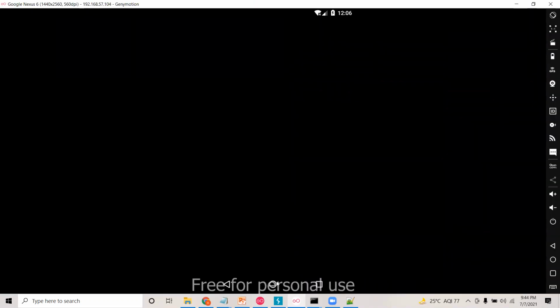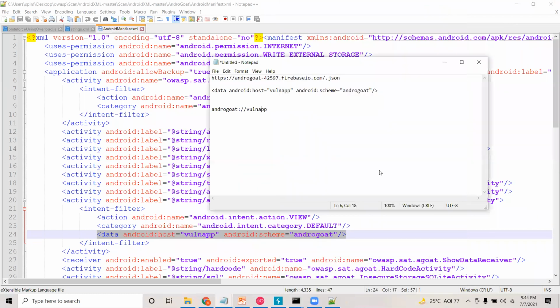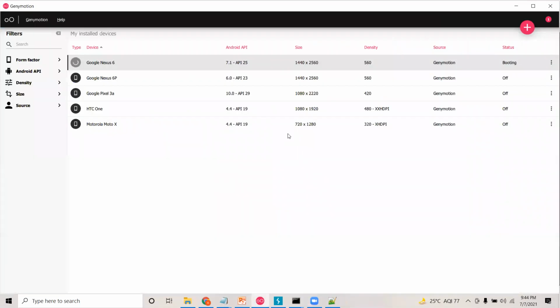Just give me a minute. Looks like something is wrong here with the device. Okay, let me quickly restart the device. It went down. It won't take much time.